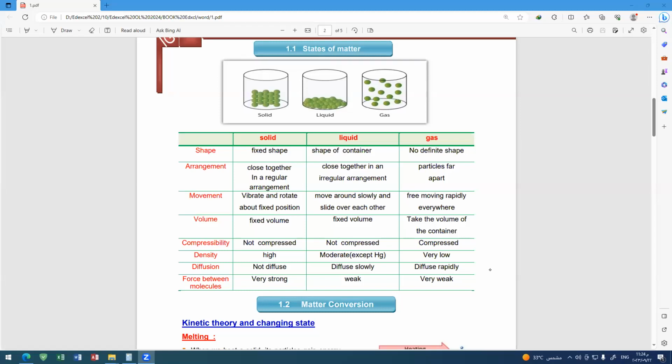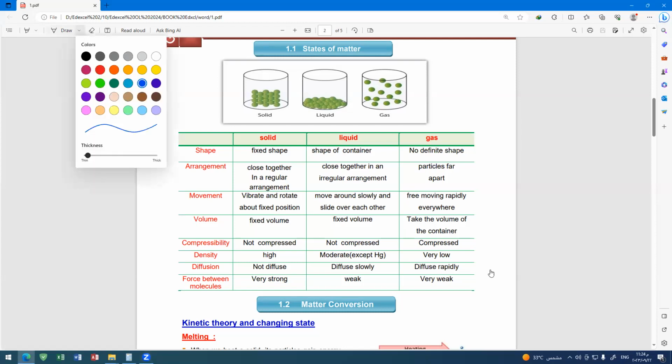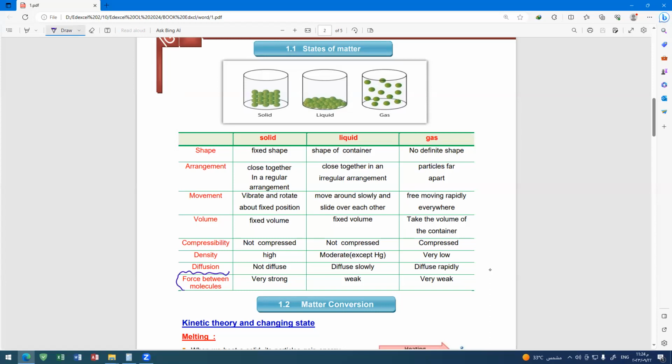Number one, come to see the differences between the solid state, liquid state, and gas state. What is the main difference? The first thing is the forces between molecules. In the solid state, the force is very strong. What about the liquid? The force is very weak. What about the gas state? Very, very weak.